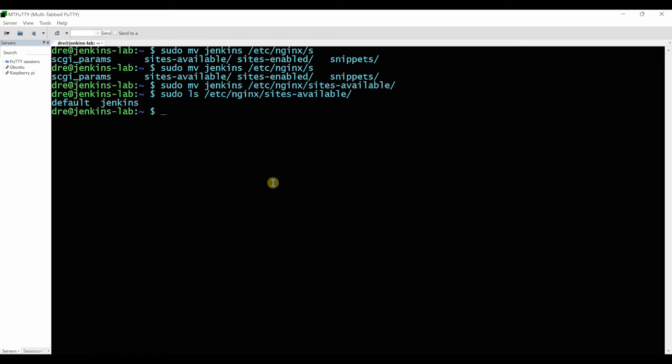So next we need to enable the site. So to do that, we're going to do a symbolic link.